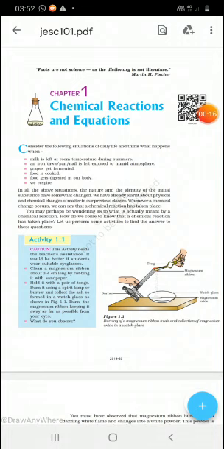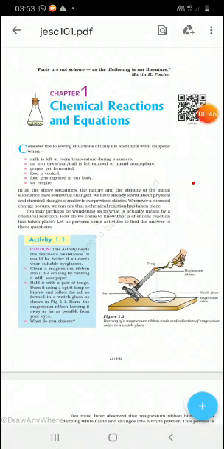In your science subject, there are 5 chapters of chemistry. First chapter is chemical reaction and equation. Second chapter is acids, bases, and salts. Third chapter is metals and non-metals. Fourth chapter is carbon and its compounds. Fifth chapter is periodic classification of the elements. So we will start with the first chapter, that is chemical reaction and equation.